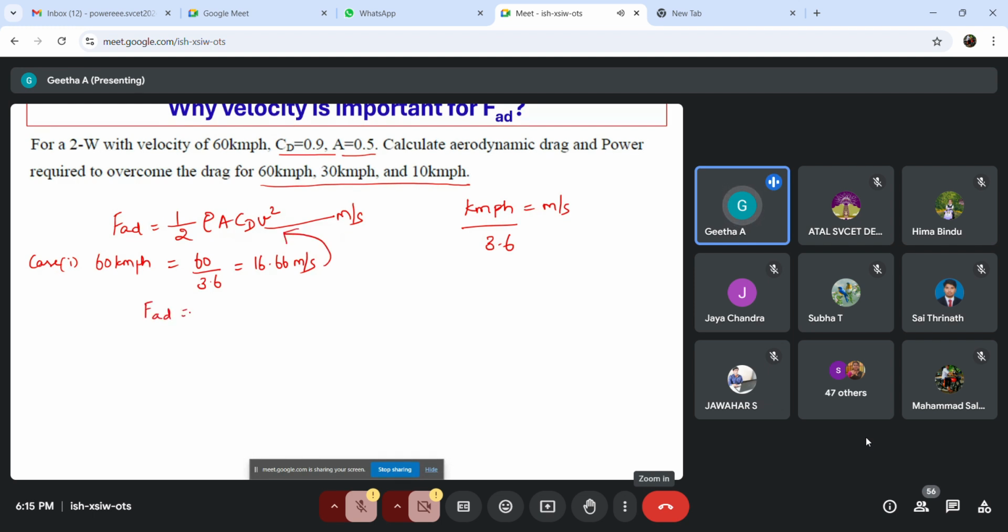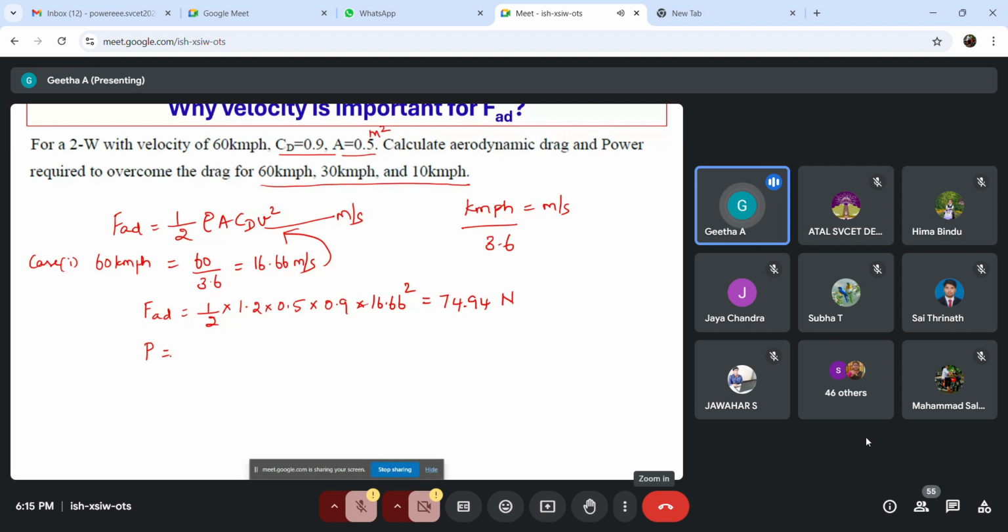So we get FAD is equal to 1 by 2 into rho. Rho is 1.2, the density of air, which is constant. And the frontal area given here is 0.5 meter square. So we have 0.5, and CD is given 0.9. And velocity is going to be 16.66 square. So we get the drag force to be 74.94 Newton. Fine. Now, this is for force.